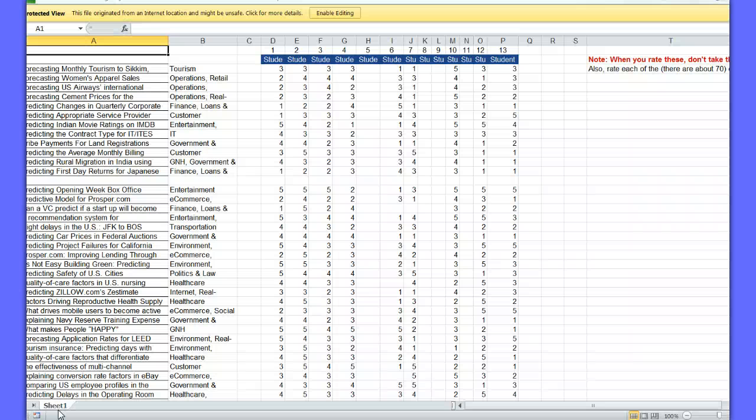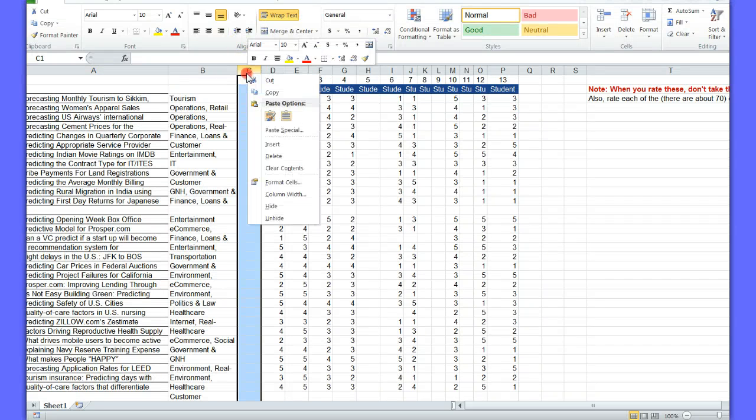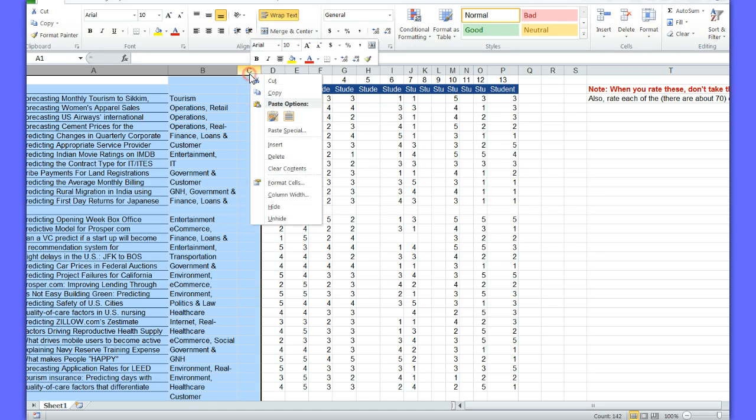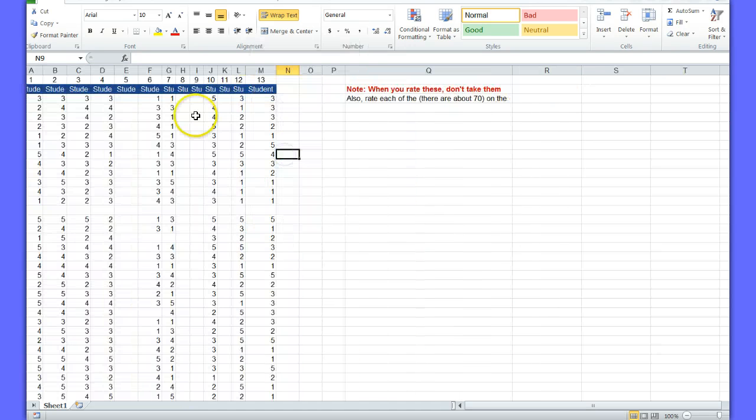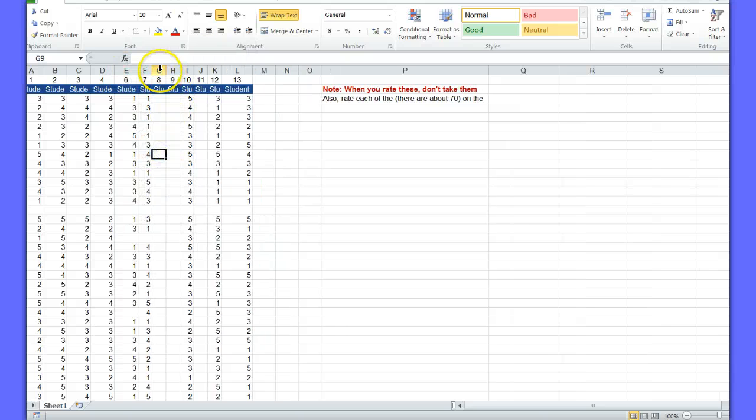The data I need is here. I don't need the blanks, so I'm going to get rid of those. In fact, I don't need this either actually. I don't need the blanks. So this is called data preparation.